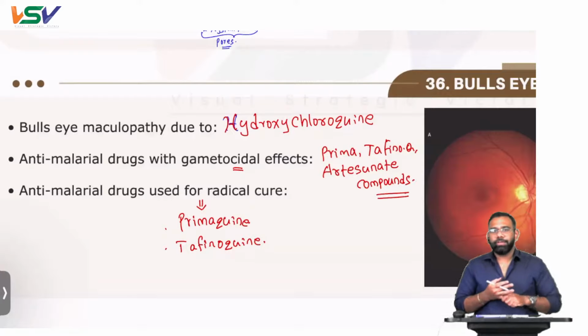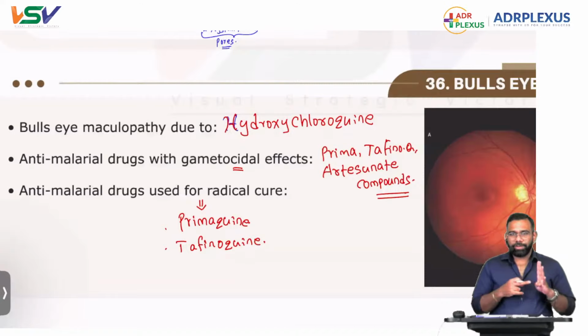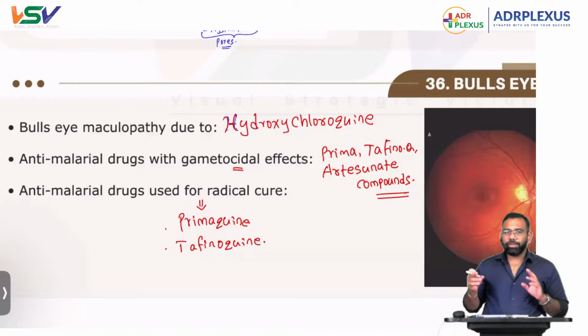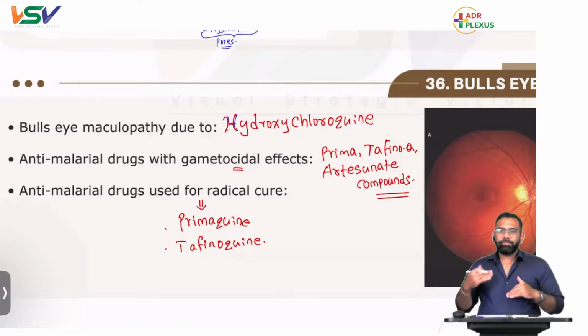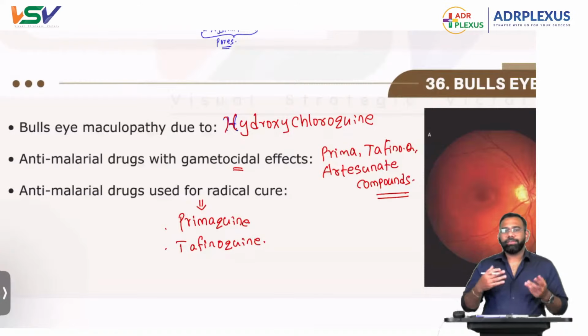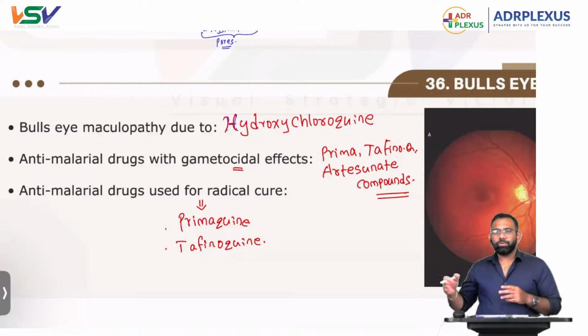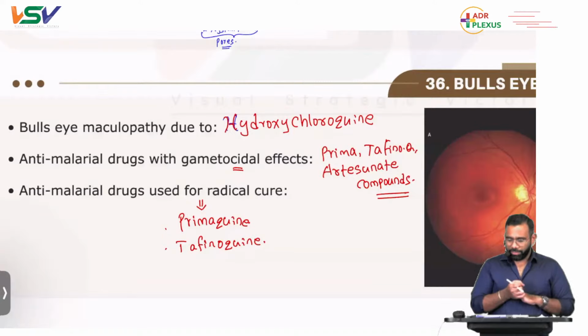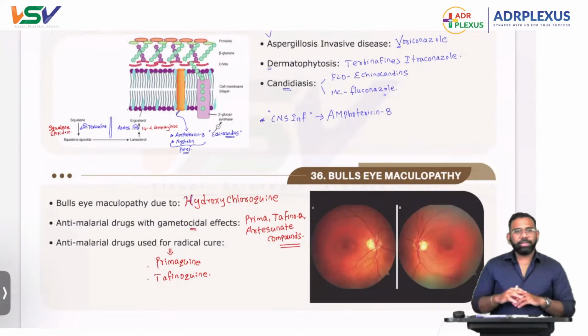Remember, radical cure means only primaquine and tafenoquine. For gametocidal, generally people will go for only primaquine and tafenoquine, but it may be a multiple-choice question, where he will give options like 1, 2, 3, only 1, 2, or only 1, 3, 5. So go for artesunate also. That's all about these few things related to malaria.